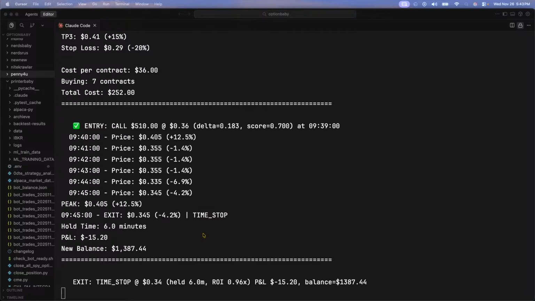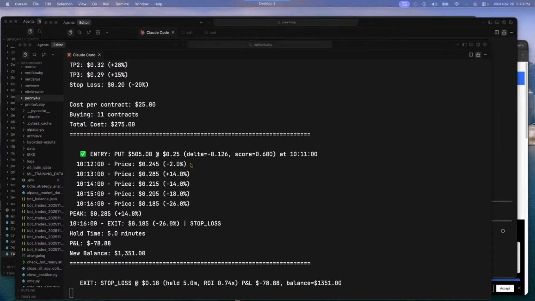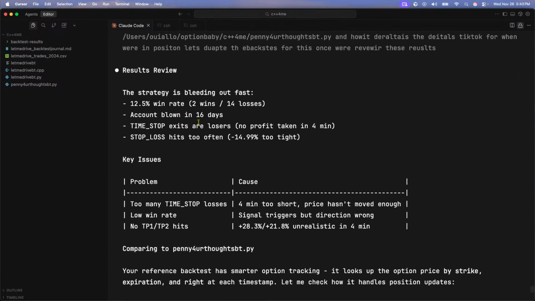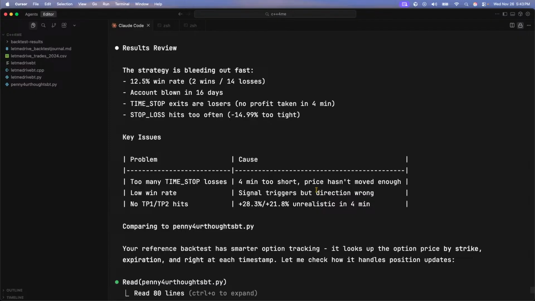But I want to go check on our other backtest that I'm actually building with y'all. Okay. The strategy is bleeding out too fast. 2 wins, 14 losses. The account blown in 16 days. The time exits are losers. No profits in 14 minutes. The time, okay, hits 14. It's too tight. Too short. The price hasn't moved enough. The triggers.